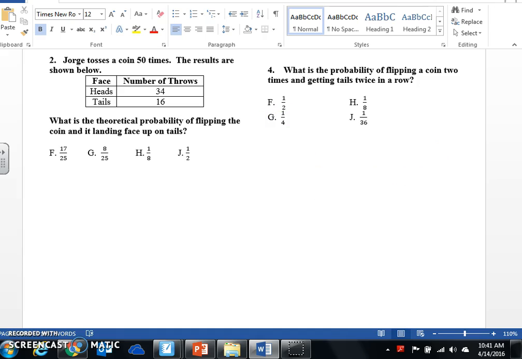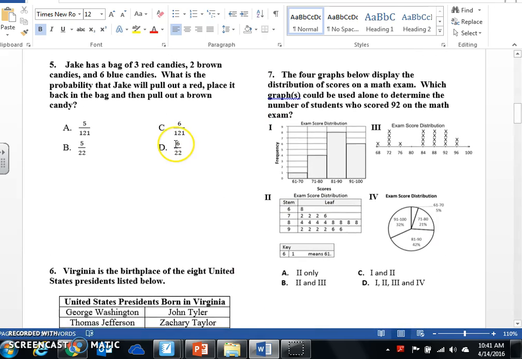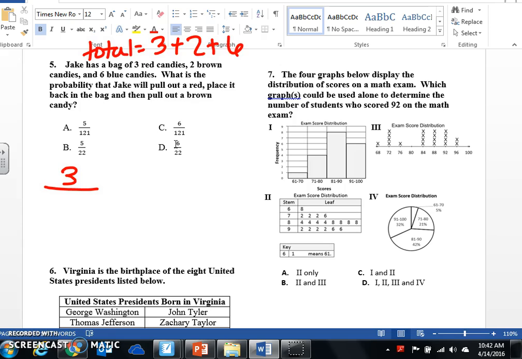All right, number 5. Jake has a bag of 3 red candies, 2 brown candies, and 6 blue candies. What is the probability that Jake will pull out a red, place it back in the bag, and then pull out a brown candy? All right, so the first one that we need to do is red over total. So there's 3 red over a total. Let's go ahead and find our total. So our total is 3 red plus 2 brown plus 6 blue. So that would be 11 total. So 3 over 11 is red.